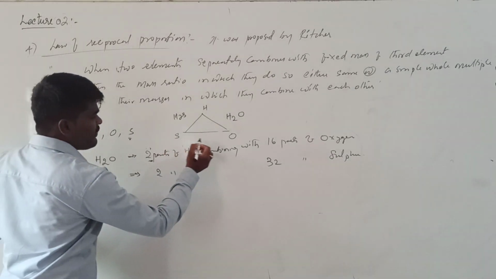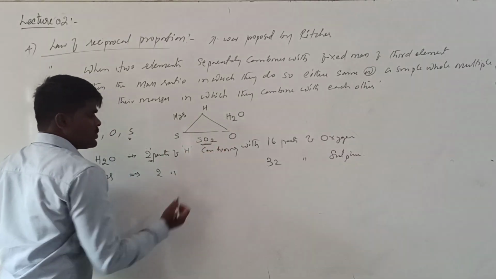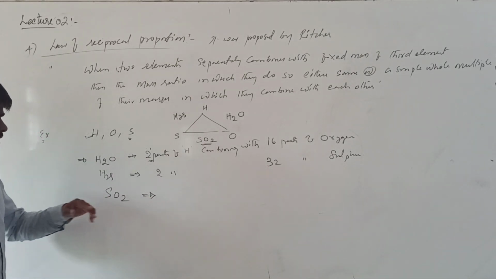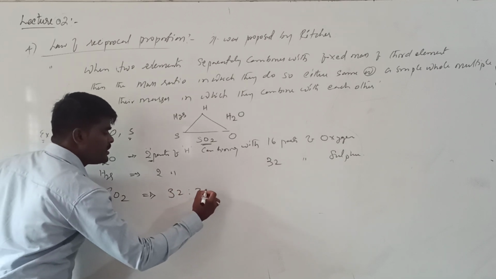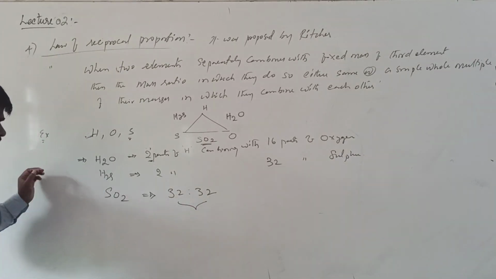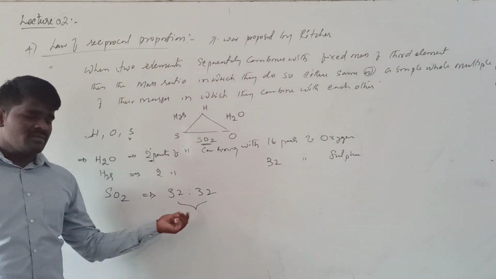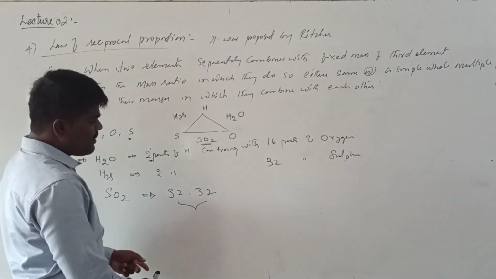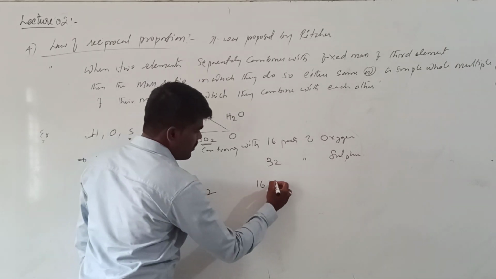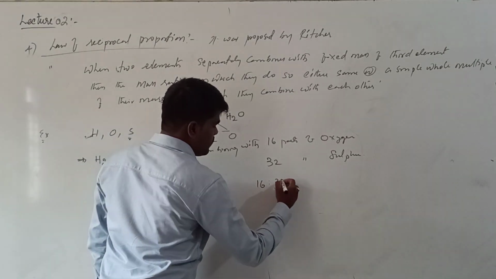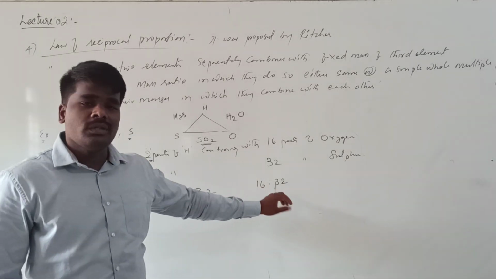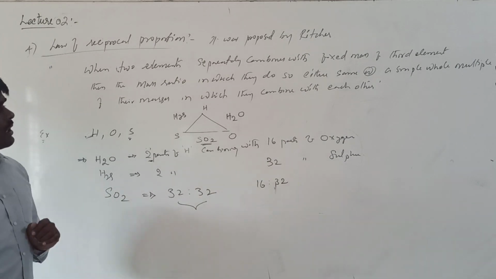For example, if sulfur and oxygen combine, they give a compound called SO2. If you are talking about SO2, the mass ratio of sulfur and oxygen here is 32 to 32. 32 parts of sulfur is combining with 32 parts of oxygen. That means they are combining in the same ratio of their masses, or it may be a simple multiple of the simplest ratio, such as 60:32. This particular law illustrates that.